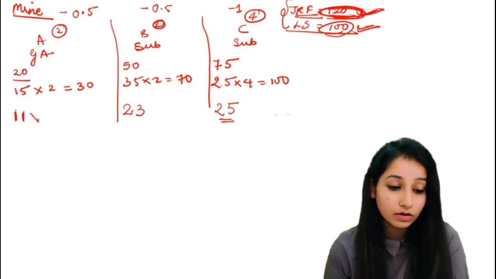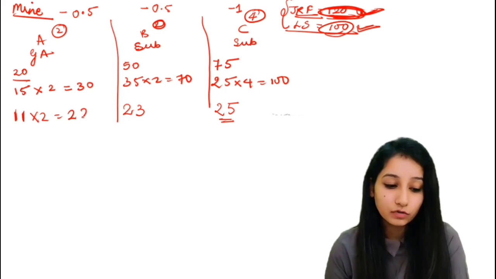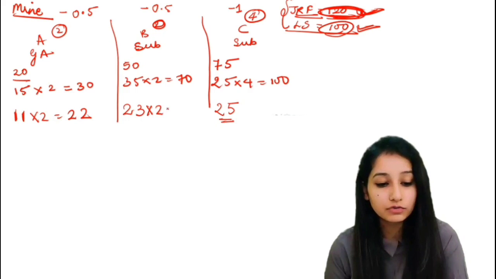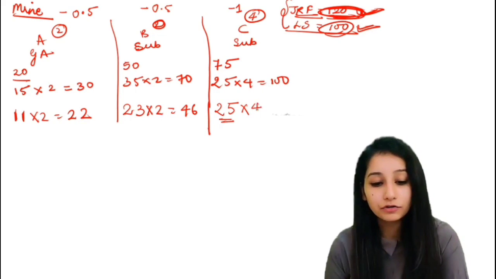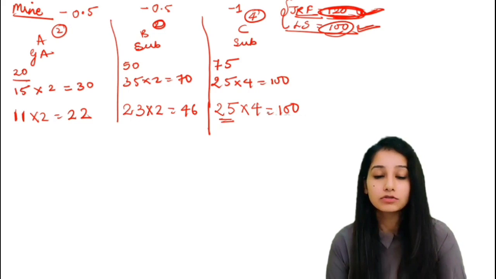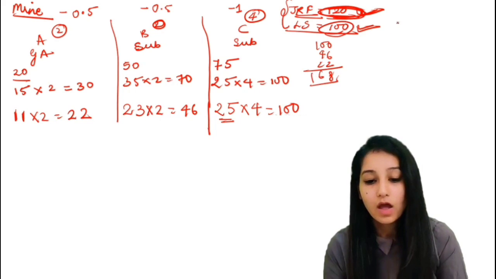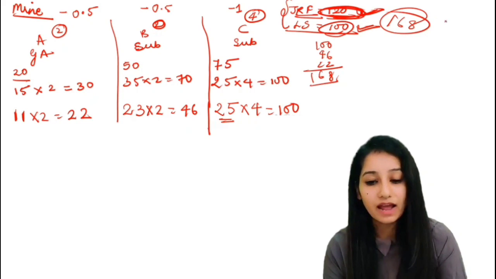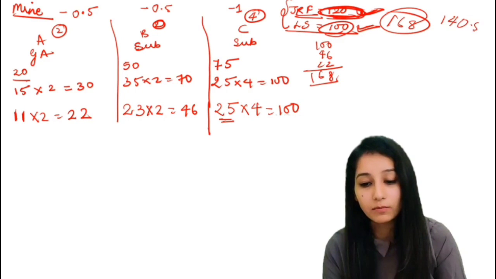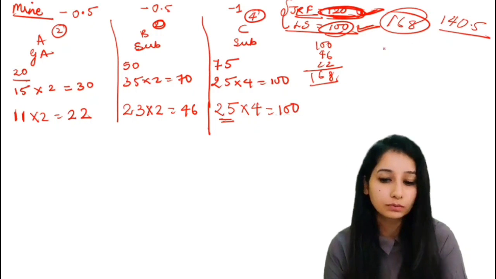So 11 into 2, I attempted 22 marks here. 23 into 2 is 46, so I attempted 46 marks here. And 25 into 4 is 100. So the marks I attempted are 100 plus 46 plus 22, that is 168 marks of the paper, and 140.5 was my score.